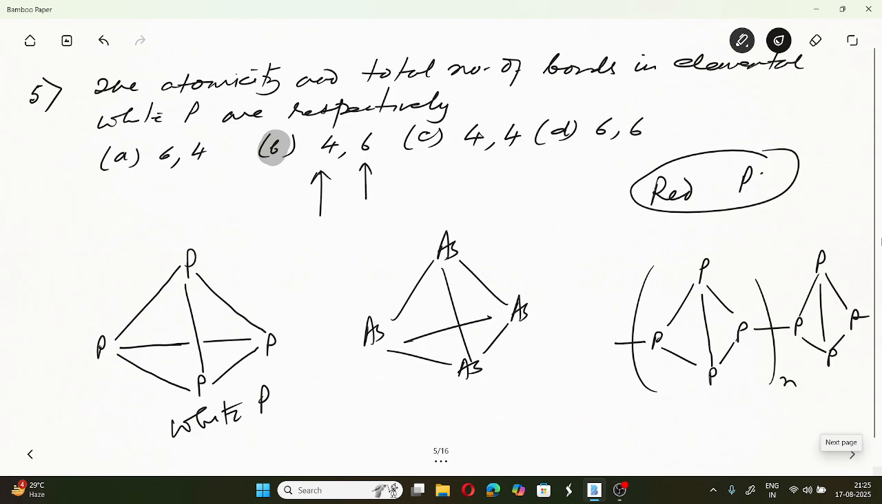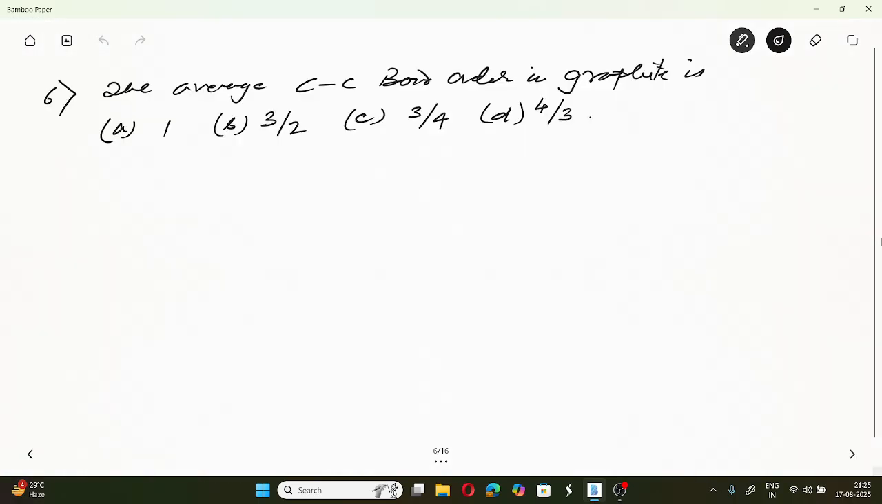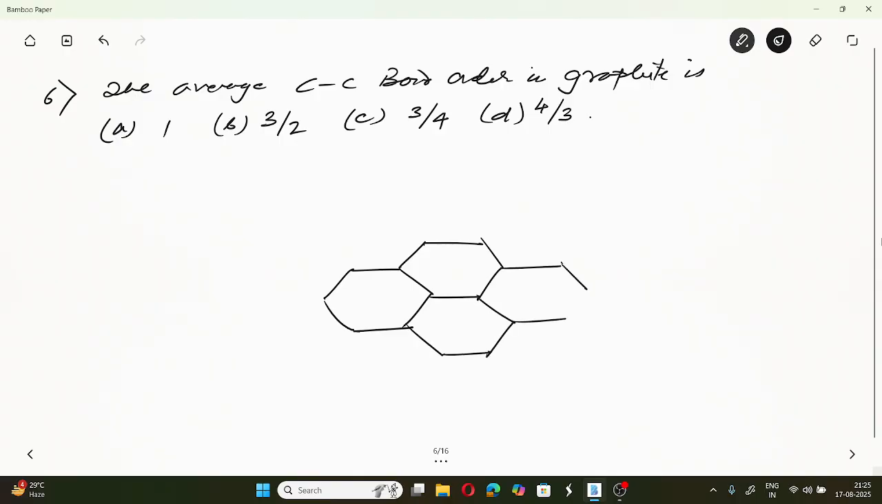So going to the next question. The average C-C bond order in graphite. If you look at the structure of graphite, it has a layered structure. Probably you know this. It has a layered structure where each of the layers, this is a particular layer, is made up of hexagonal units of carbon. This is how the layers extend.